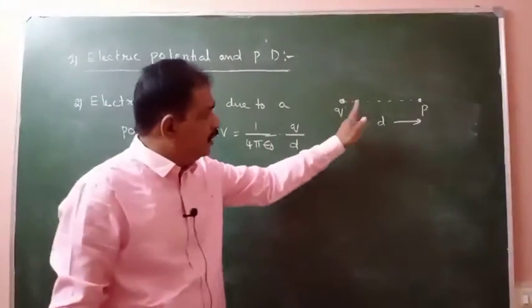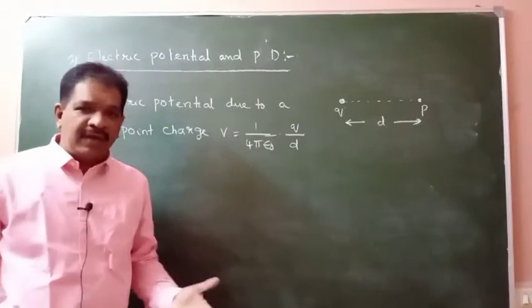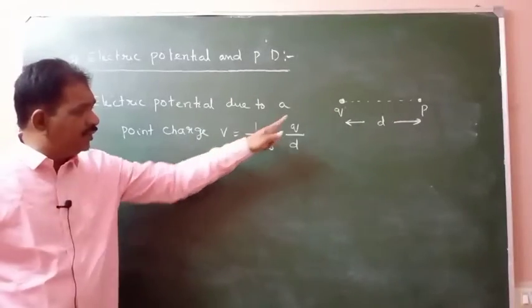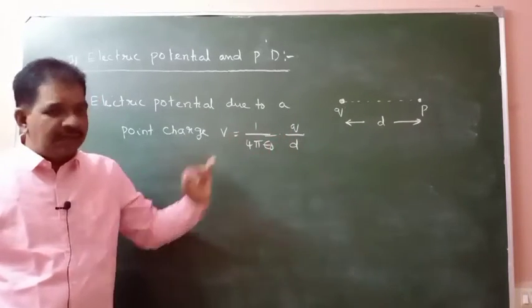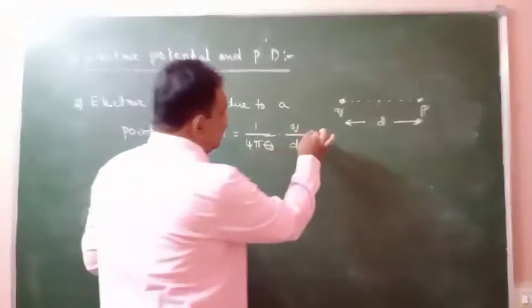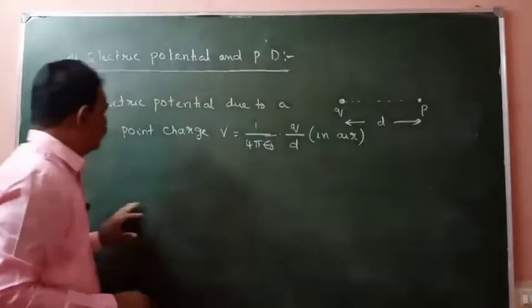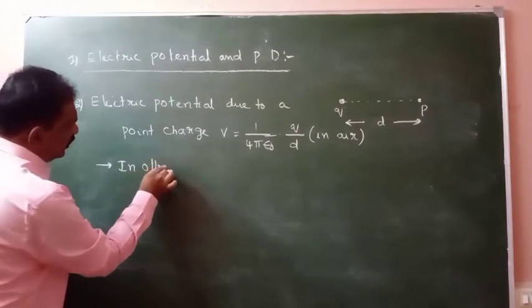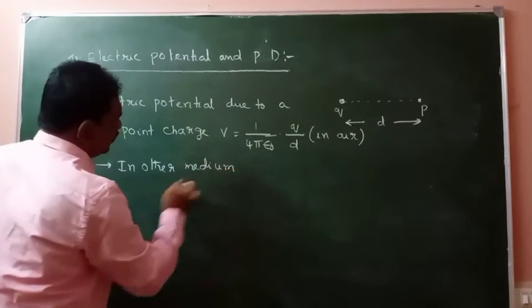If the medium in between these two is air or vacuum, then potential at that point P due to this charge will be 1 by 4 pi epsilon naught Q by d. This is in air. In other mediums, some other medium is there.